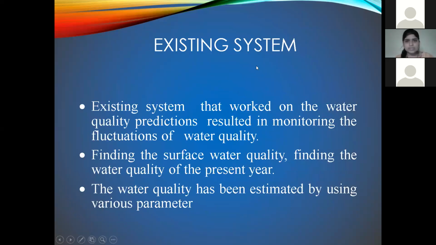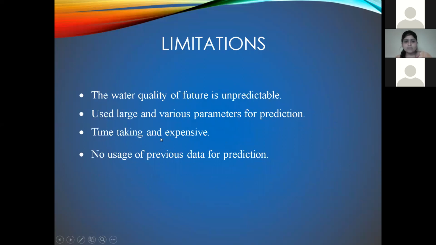Now coming to the existing system, it worked on water quality predictions, which result in monitoring the fluctuations of the water quality. The water quality of the present year has been monitored in the existing system. The water quality has been estimated by using many various parameters, but there are some limitations listed in the existing system. The limitations are that it is more time taking and expensive. The water quality of the future is really unpredictable. No usage of previous data for the prediction has been taken. It uses very large and various parameters for the prediction.